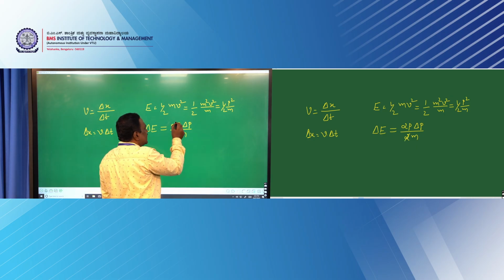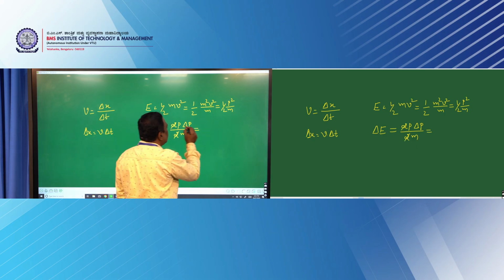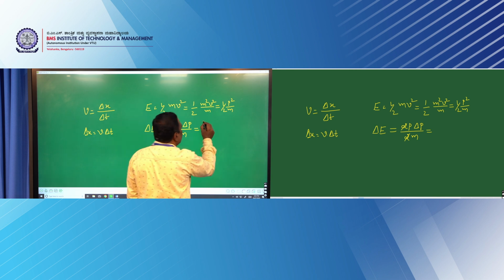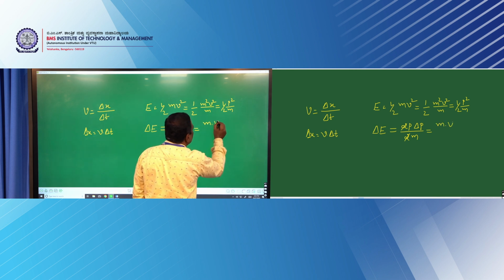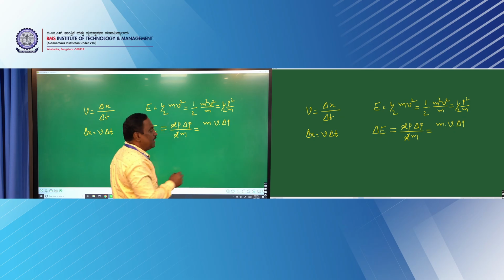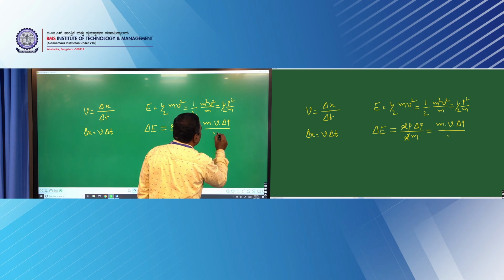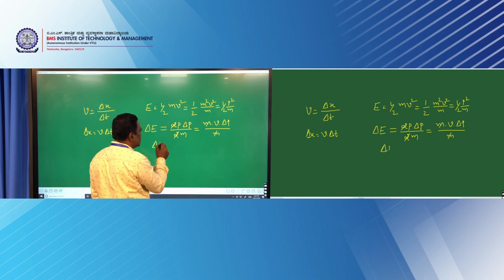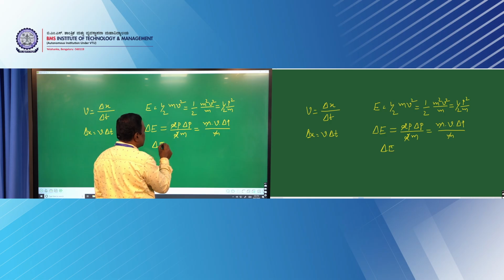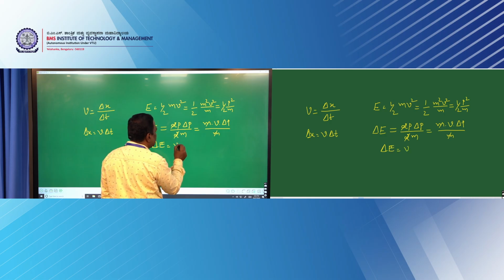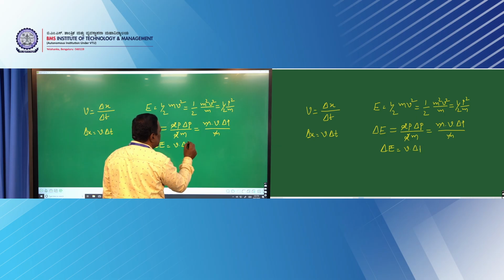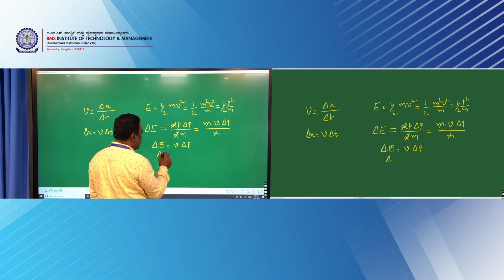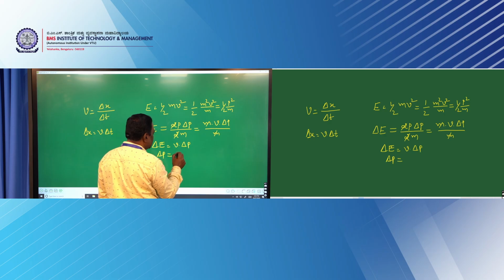Now this 2 will get cancelled, and you can write momentum p as m into v, into delta p, the uncertainty in momentum, divided by m. So m gets cancelled again. So you get delta E is equal to v into delta p.